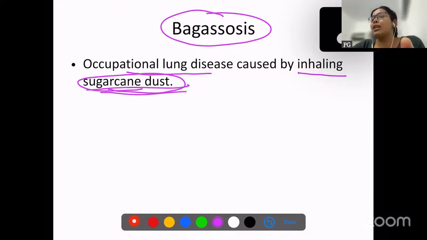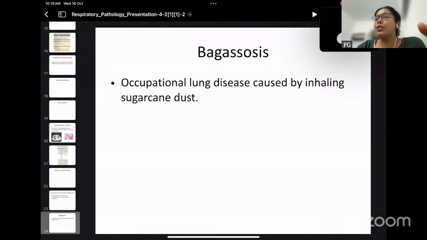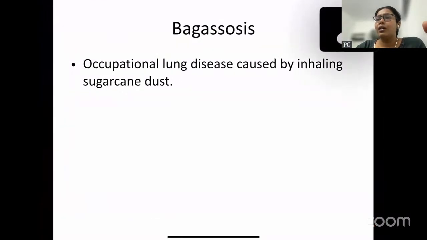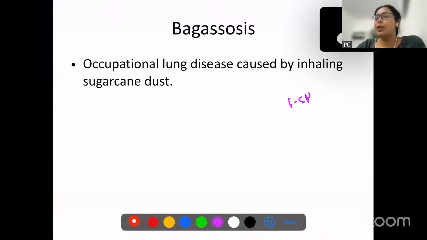Okay, this is a type of pneumoconiosis. Everything else is going to be similar for pneumoconiosis. Whenever there is inhalation of dust, I told you that critical particles are going to be 1 to 5 microns, correct?